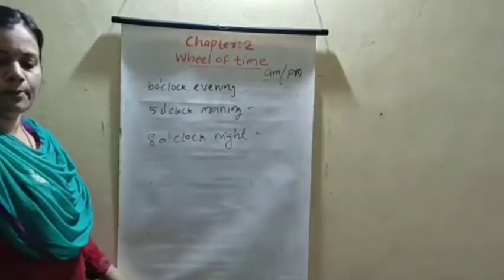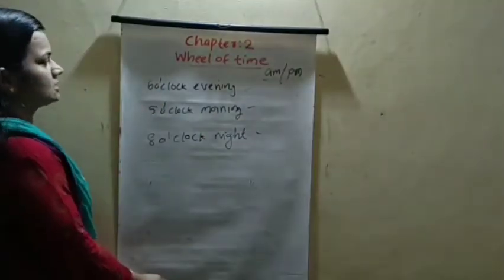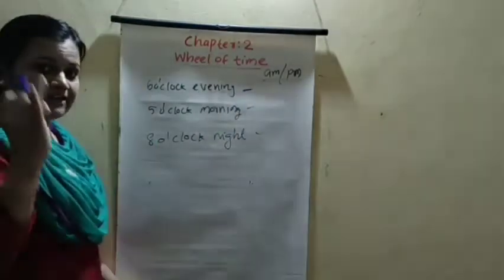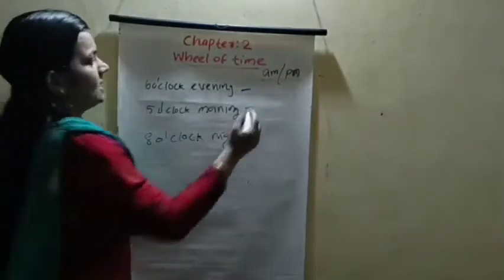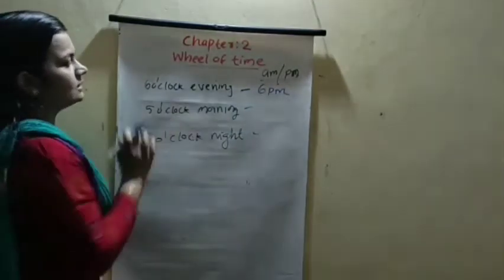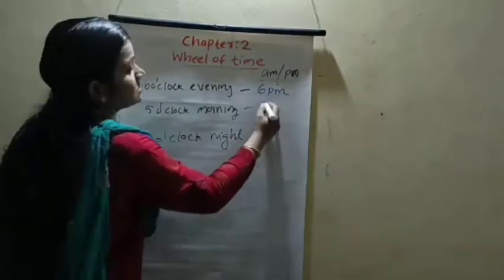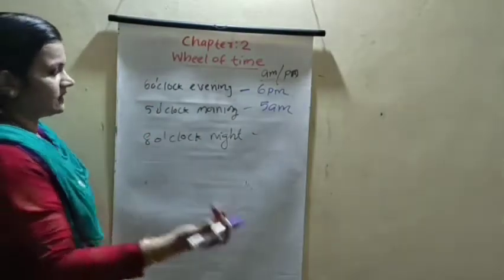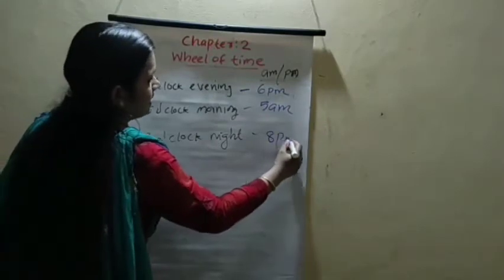Write with AM or PM. 6 o'clock in the evening: afternoon, evening and night use PM, so we write 6 PM. 5 o'clock in the morning, we use 5 AM. 8 o'clock at night, we use 8 PM.